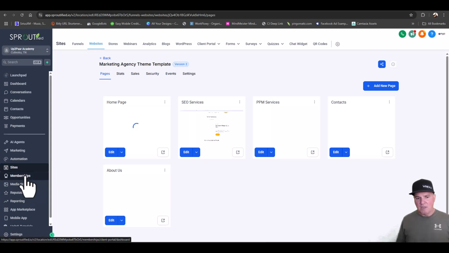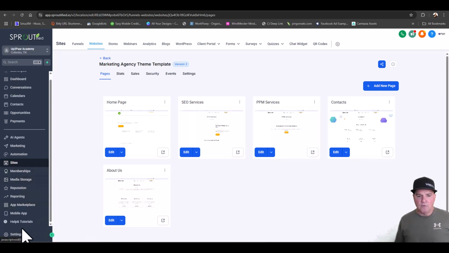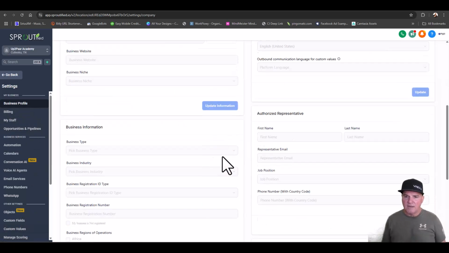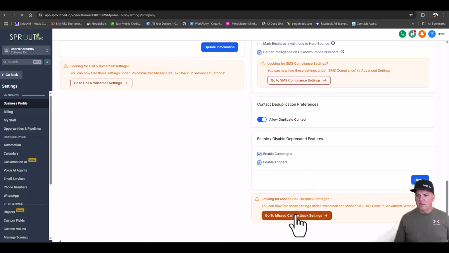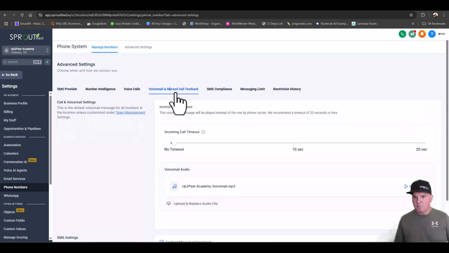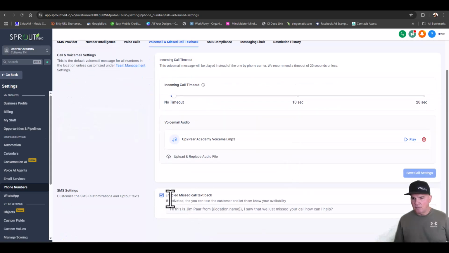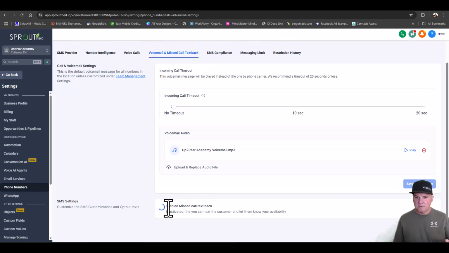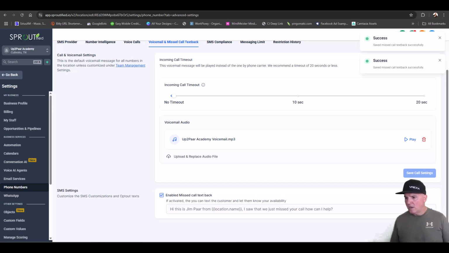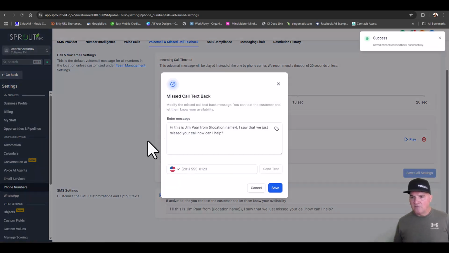So let's get out of the website and go back into the main dashboard. We're going to go on the far left here, click on settings, go to business profile on the left, and scroll all the way down to missed call text back. Under the missed call text back, we go in and set up this voice missed call text back right down here. All we do is checkbox this. And if you've ever used Word or any Word document on a computer, you can customize this.